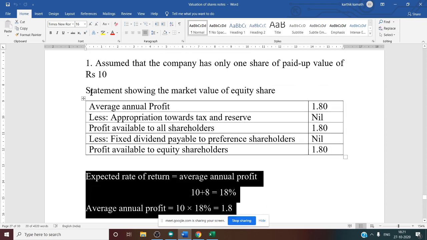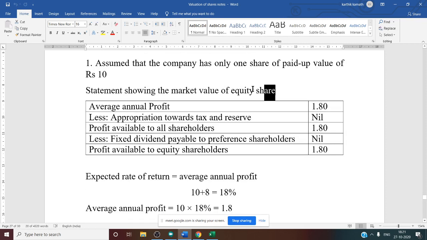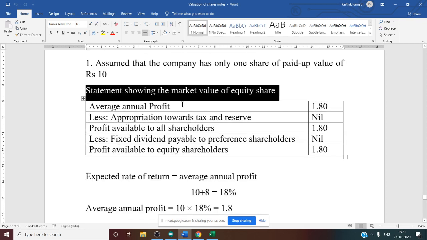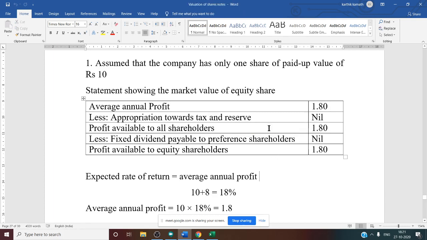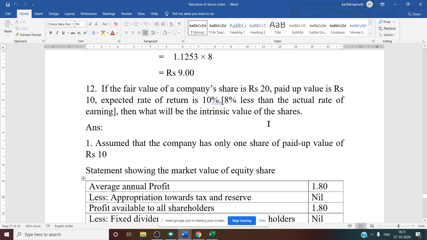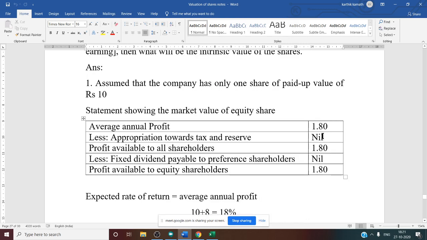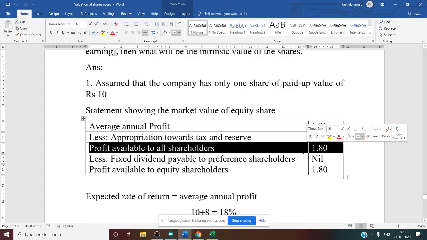After that, we need to do the format, statement showing the market value of equity share. First one, AAP, average annual profit, that is working note 1.80, less deduction. First deduction is tax. Tax rate is not given in the problem. Second deduction is reserve. Reserve rate is also not given in the problem. That is why nil. So profit available to all shareholders is 1.80 itself.